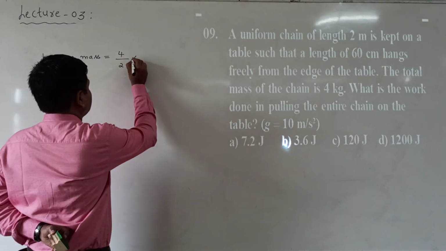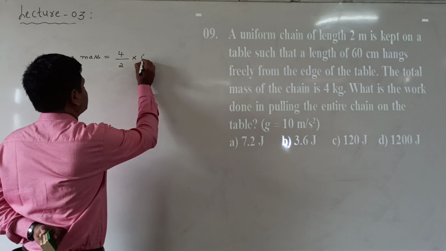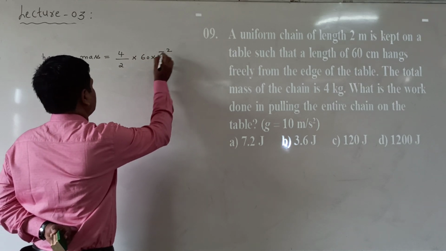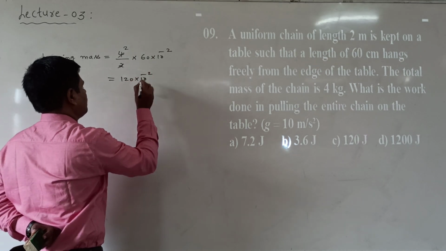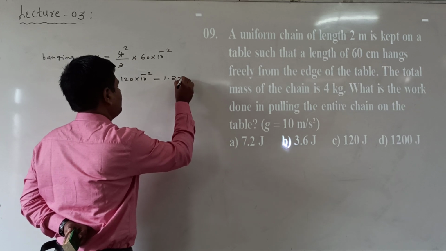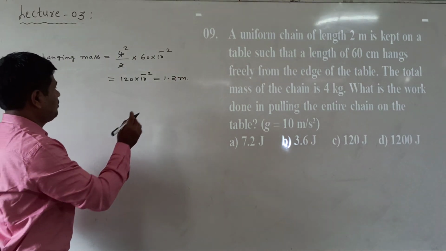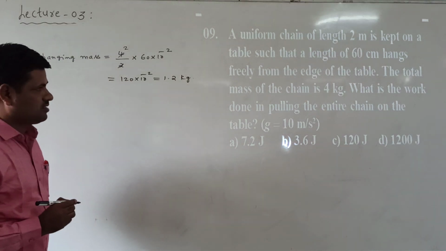Now we multiply by the hanging length, 60 centimeters, that is 60 into 10 power of minus 2. The 2s cancel, so that is 120 into 10 power of minus 2, which is 1.2 meters. This gives 1.2 kg, the hanging mass.